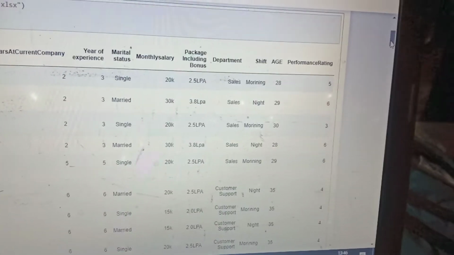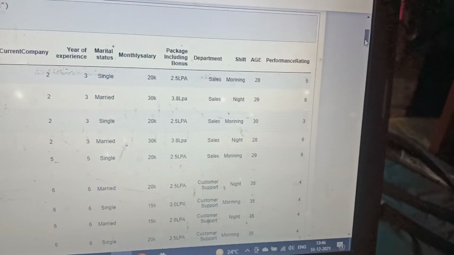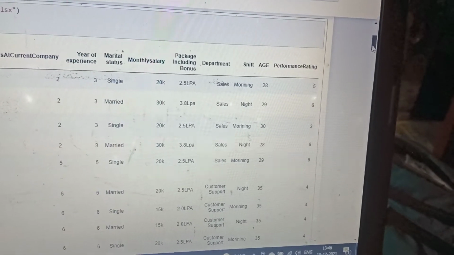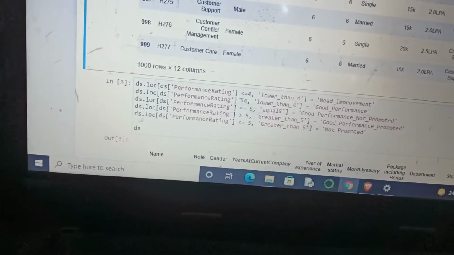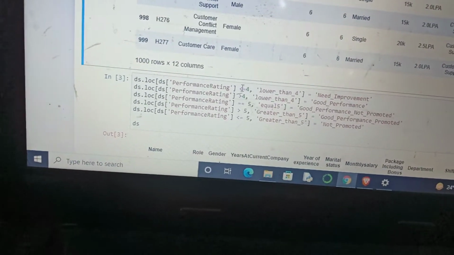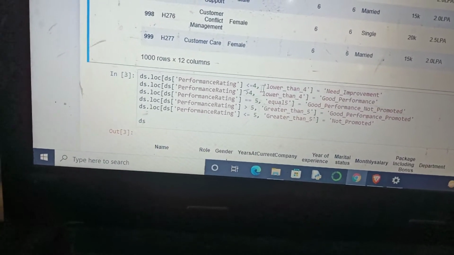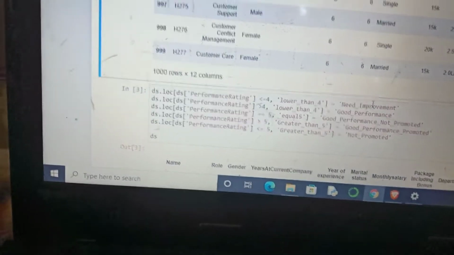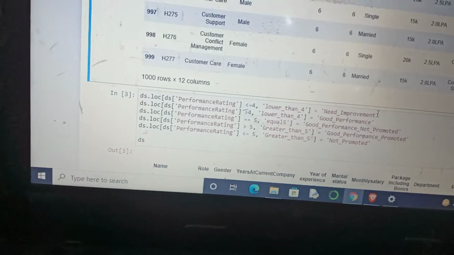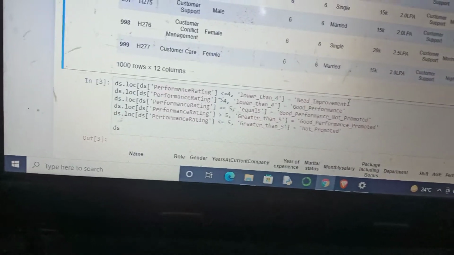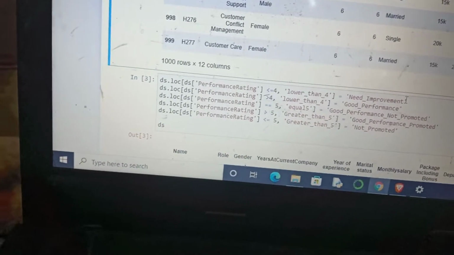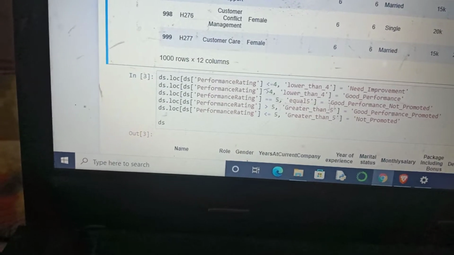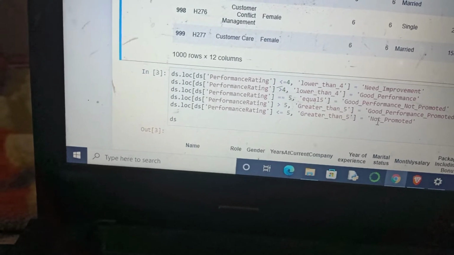On the basis of that, how much time a person spends in the company, we apply some conditional structure like if the performance rating is less than or equal to 4, then the person needs improvement, or if it is greater than 4, it's a good performance. Equal to 5, good performance but not promoted. Greater than 5, good performance, promoted.